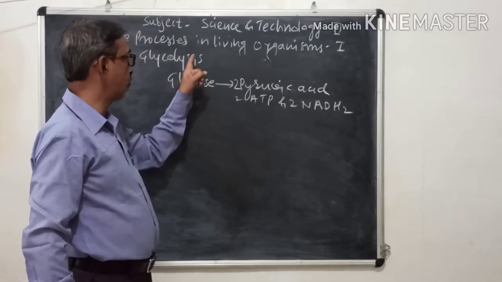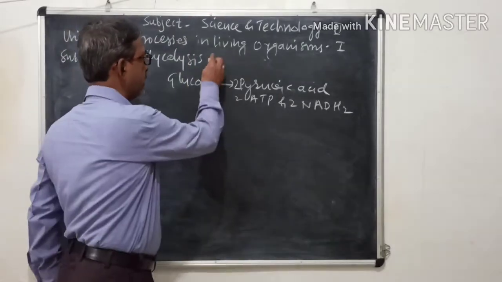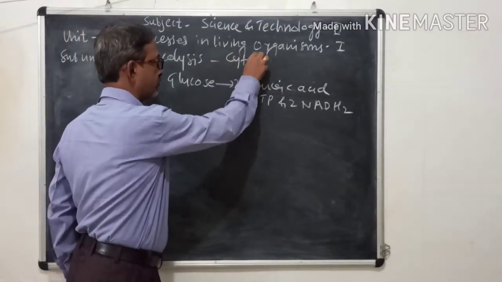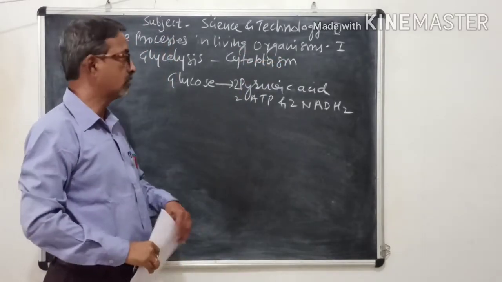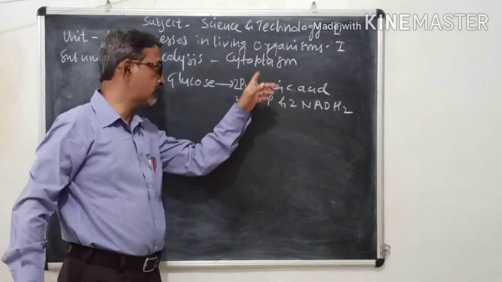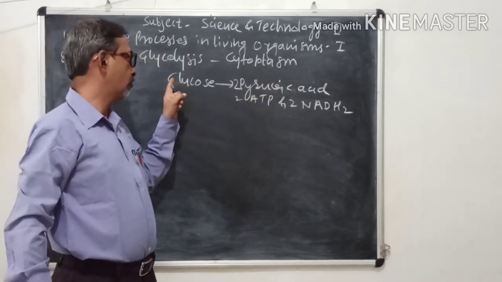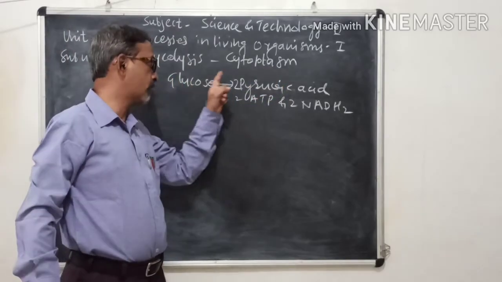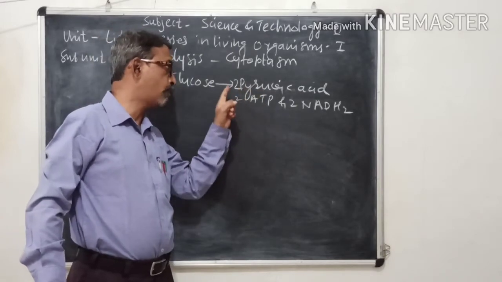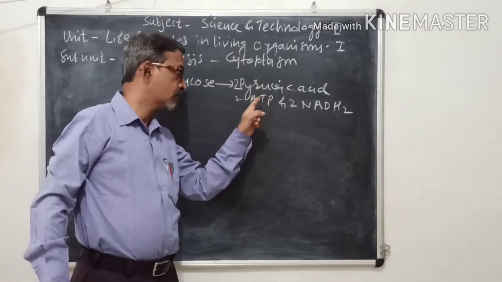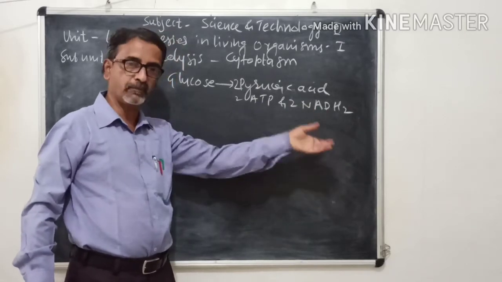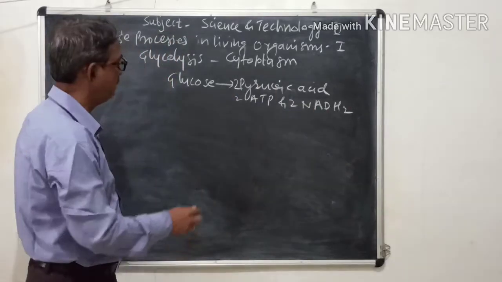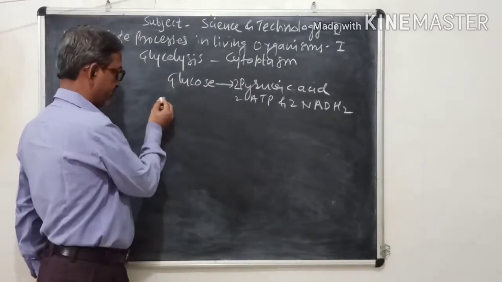Complete process of glycolysis takes place in cytoplasm. This process takes place in cytoplasm, and here the glucose is converted into 2 molecules of pyruvic acid, ATP and NADH2 each.